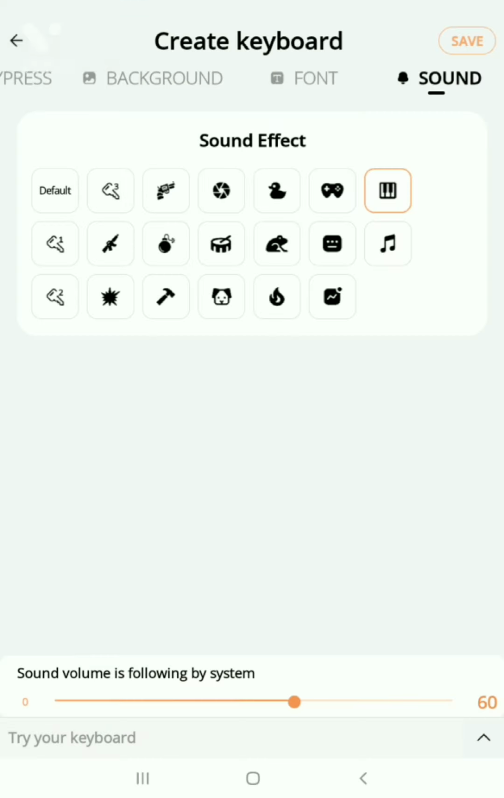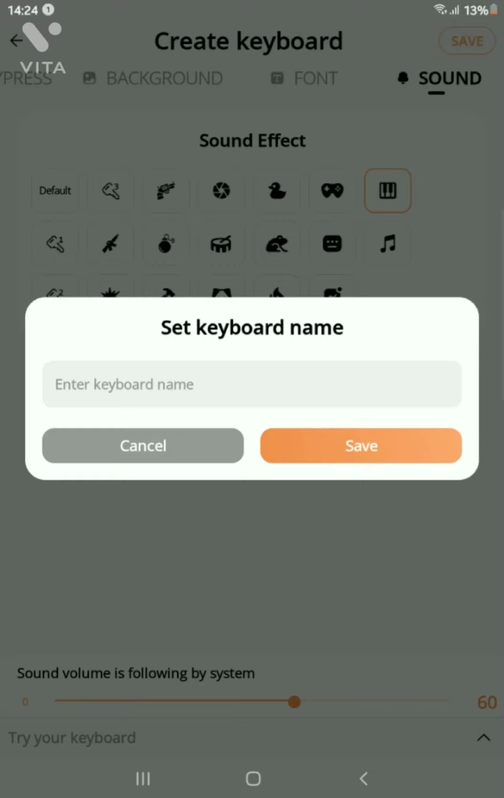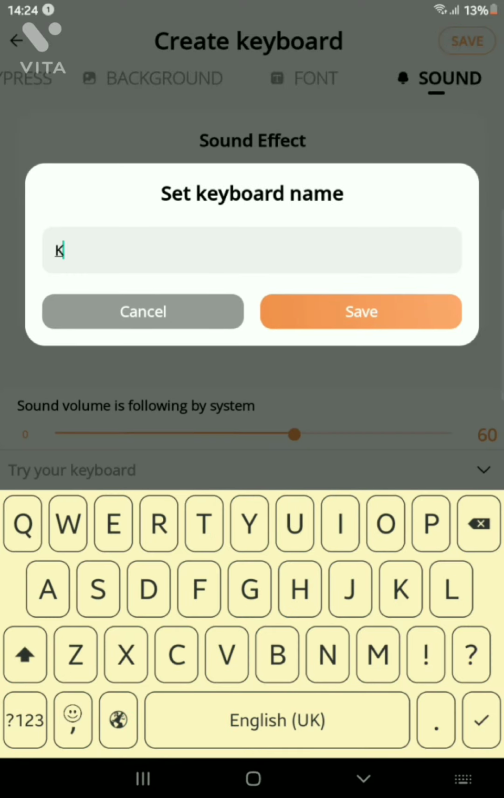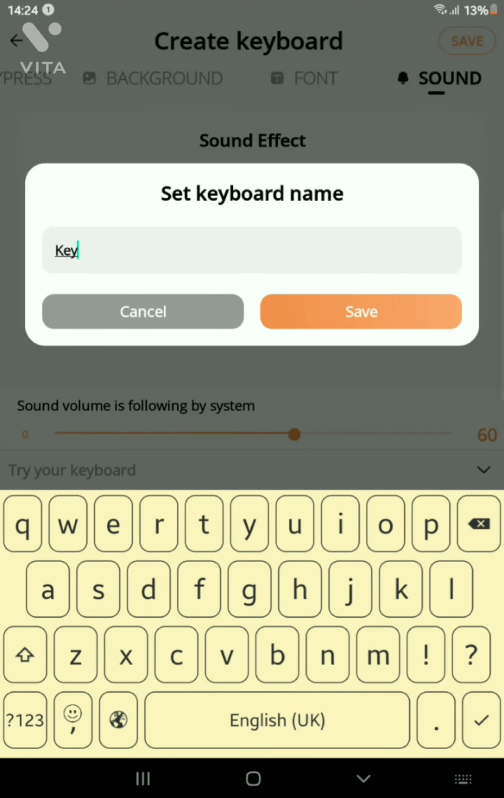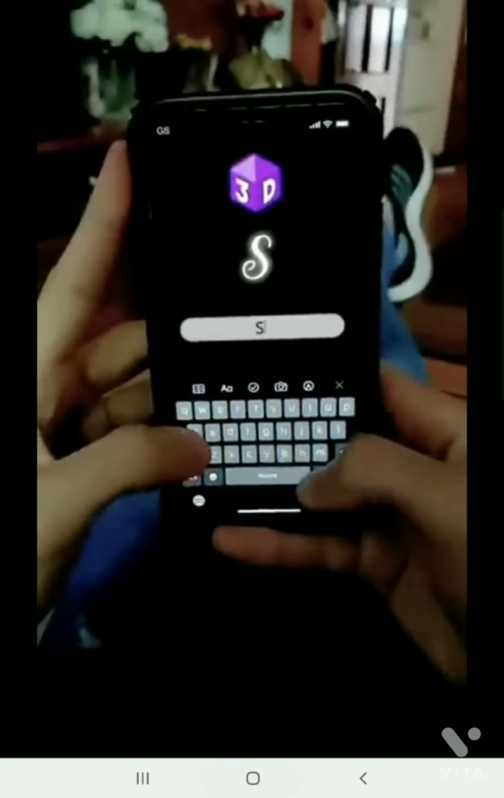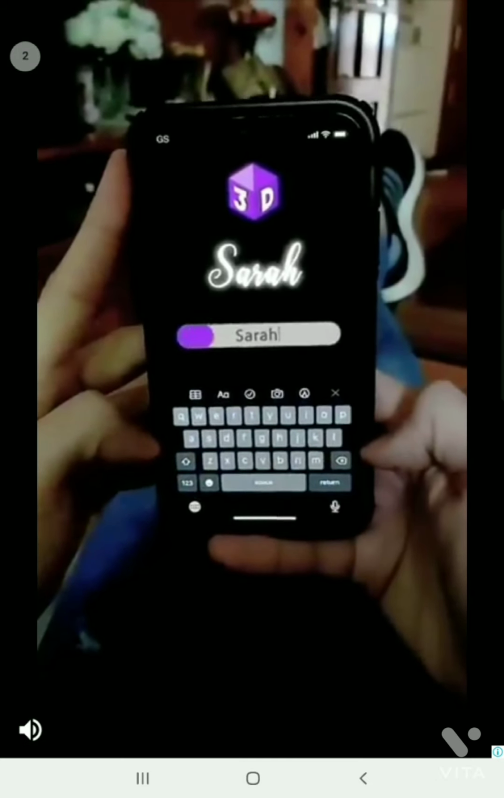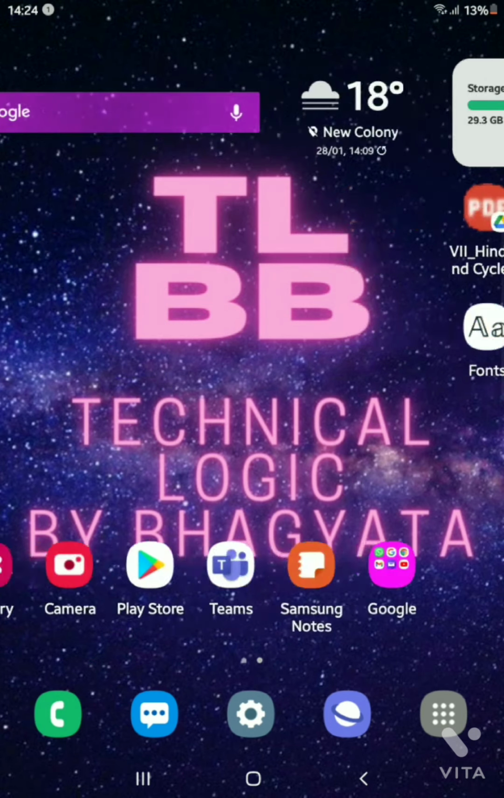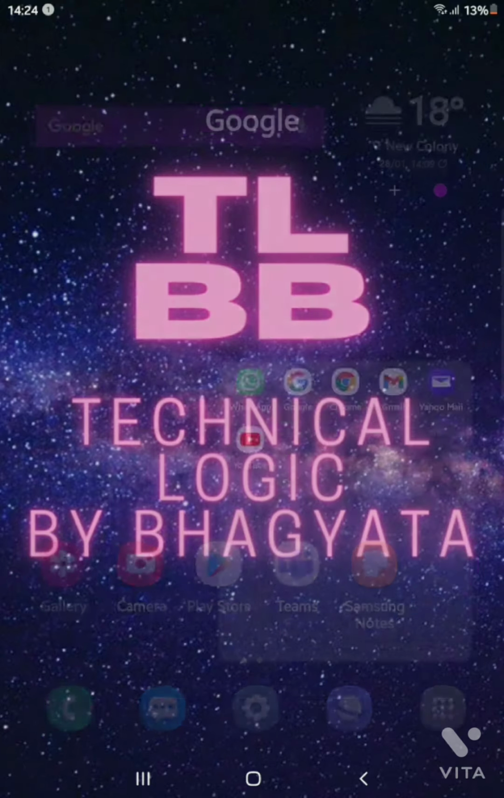As you can see, there is an option here, save. I will just click on this option, save, and enter my keyboard name. Suppose I want to put my keyboard name, and it is showing me the sound also, and I will click on just save. Just ignore it. Then I will open my WhatsApp or any other thing to type. I will just show you how to type it.